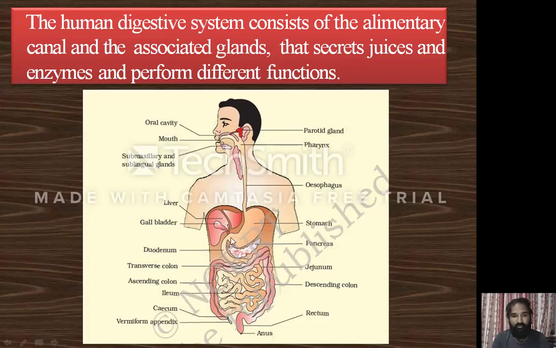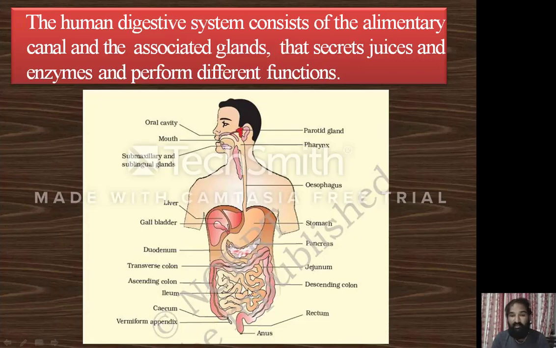From the stomach it moves to the duodenum. This duodenum is mainly connected with two glands, the liver and pancreas. The duodenum leads to the jejunum, which is the first part of the small intestine, and the second or mid part of the small intestine is called the ileum. The end part is connected to the cecum, which mainly connects with the large intestine.